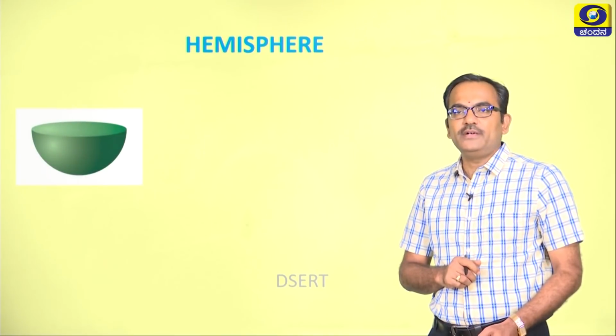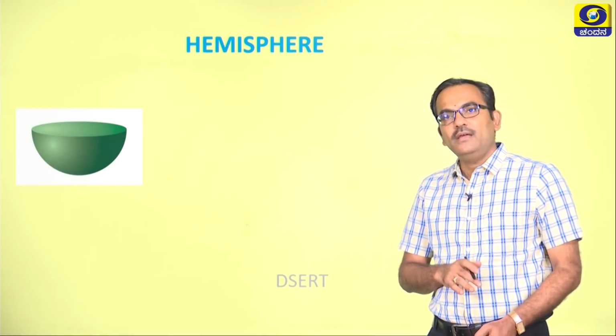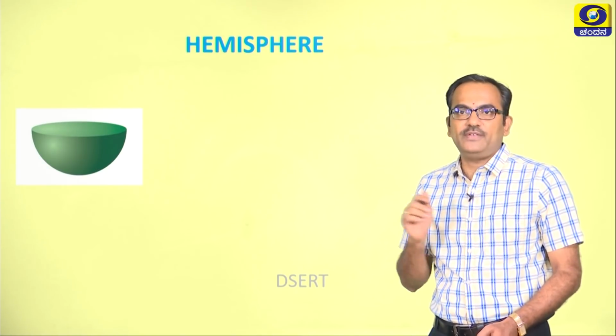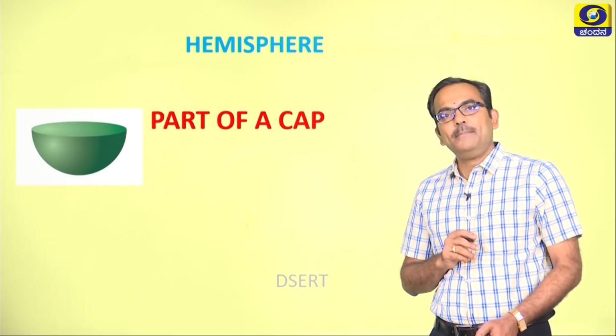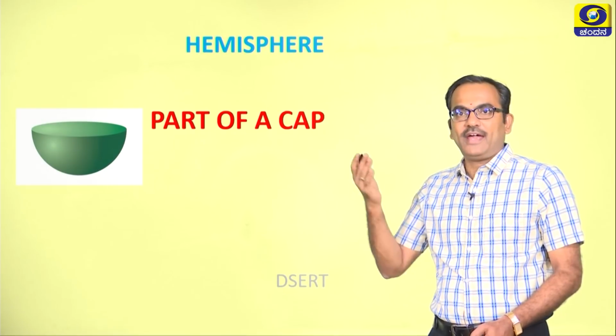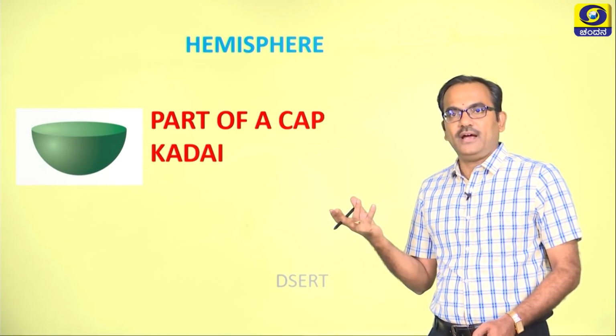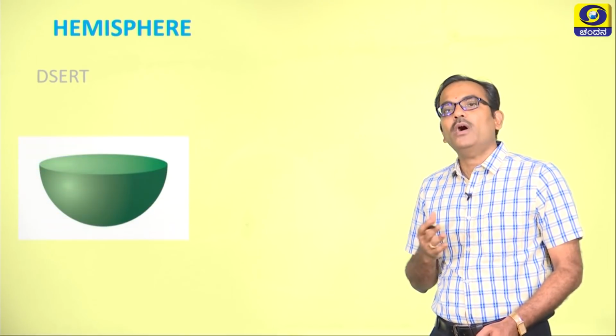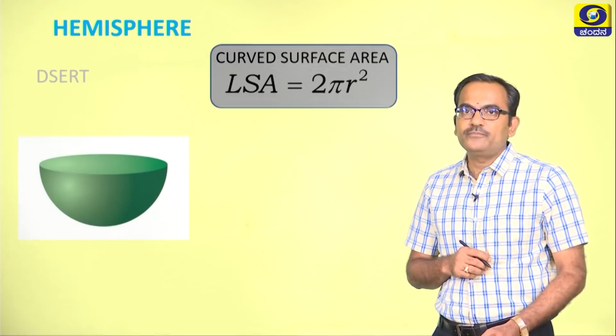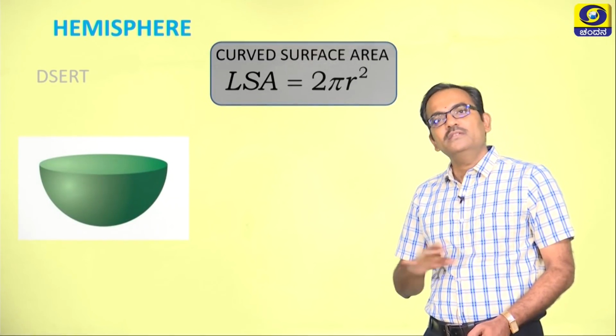And the hemisphere, which is nothing but the exact half portion of a sphere, and examples of this are a part of a cap or a hat and the kadai. Now, when it comes to the formulae connected with the hemisphere, again there are 3 of them.